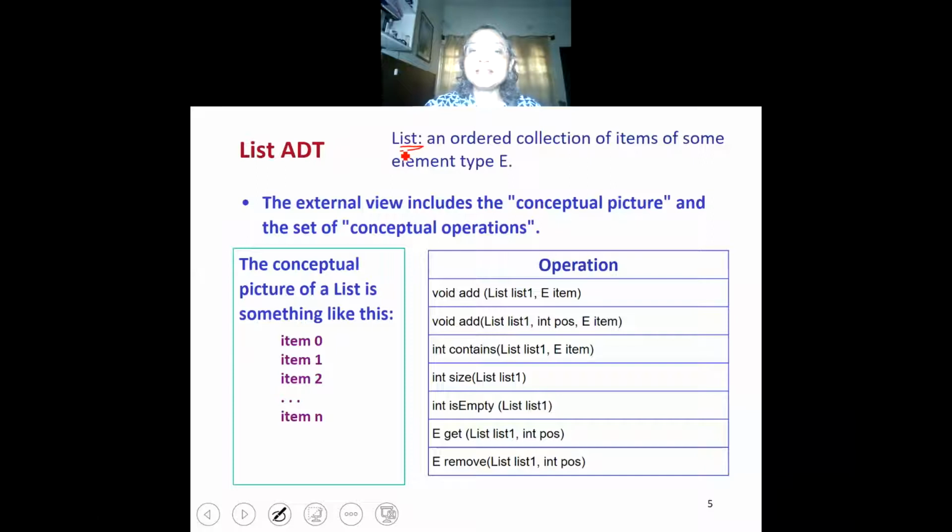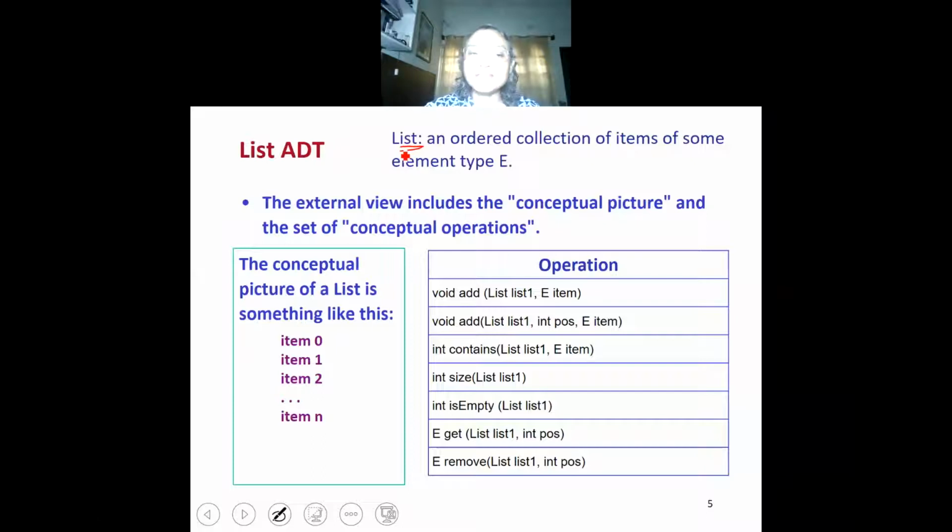So E is a type, an element type, and we want to have a list which is an ordered collection of items of type E. Now, if we consider the list, let us consider what is the external view and what is the possible internal view.